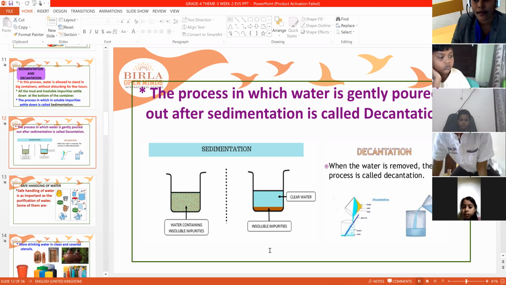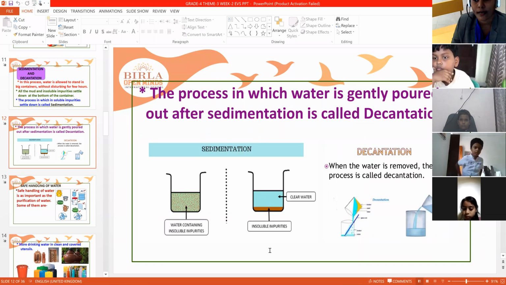Yes, after sedimentation is called decantation. Children, you allow the water to wait for some time. After some time, if you go and see, the insoluble impurities will be at the bottom and the water will be at the top. So slowly you have to take this water into another container. This process is called decantation.